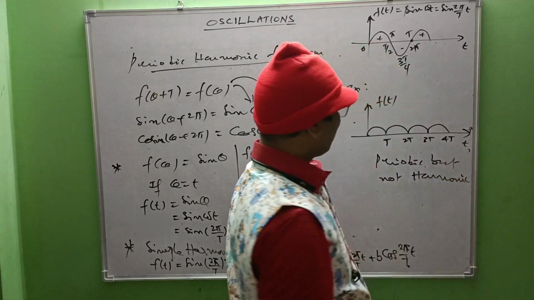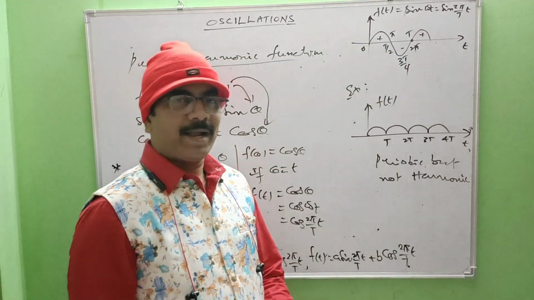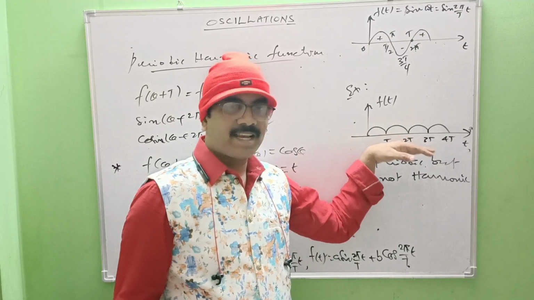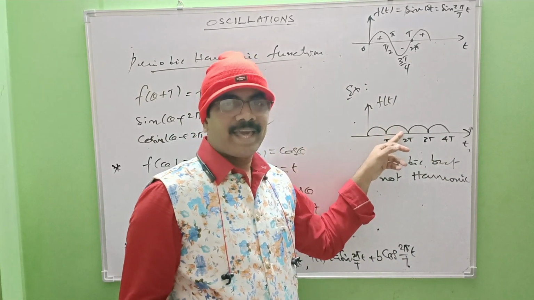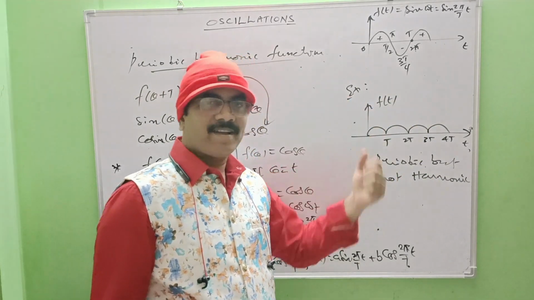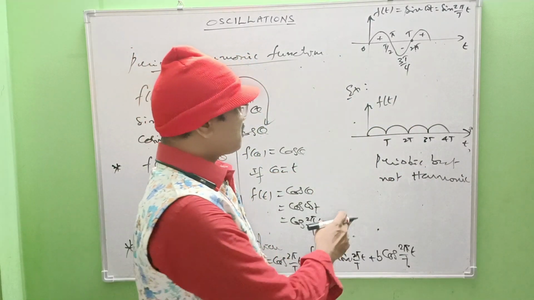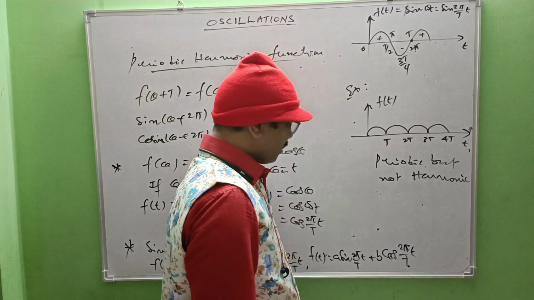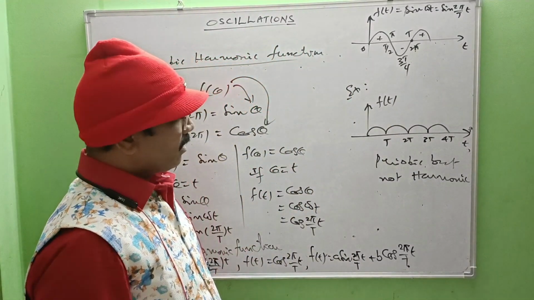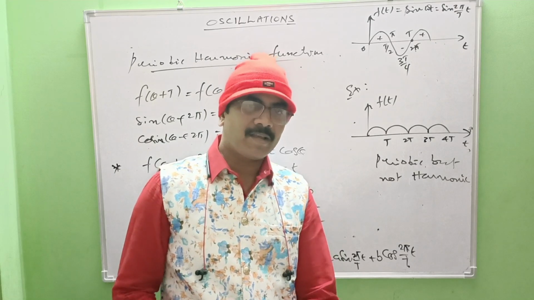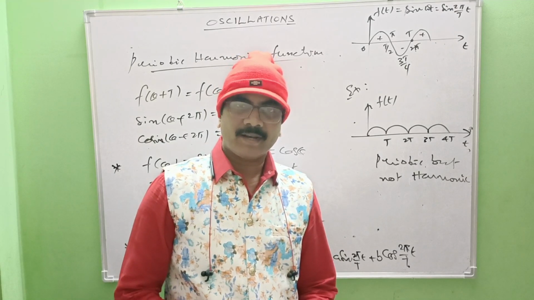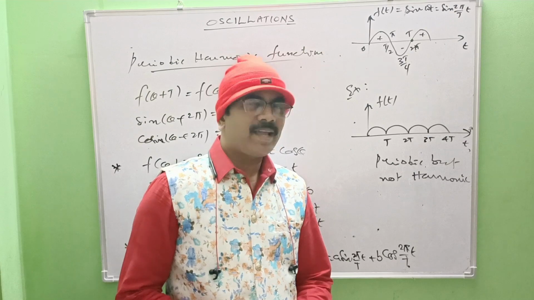It is periodic because it repeats itself at regular intervals, but it cannot be expressed by either a sine function or a cosine function. That's why it's not harmonic. Am I right? So simple harmonic motion can be expressed by a sine function, a cosine function, or a combination of both.